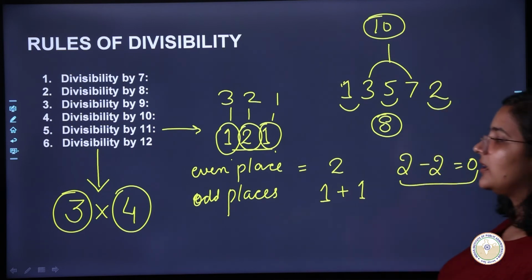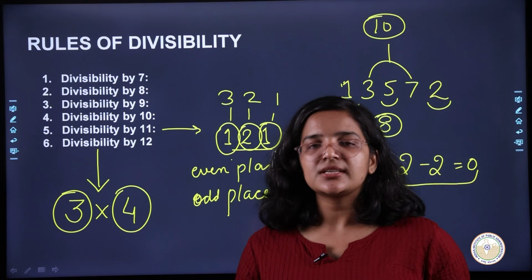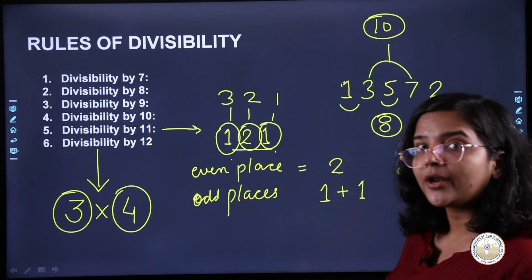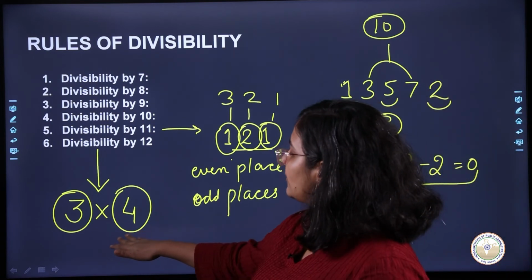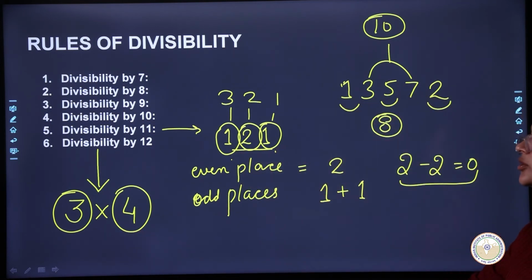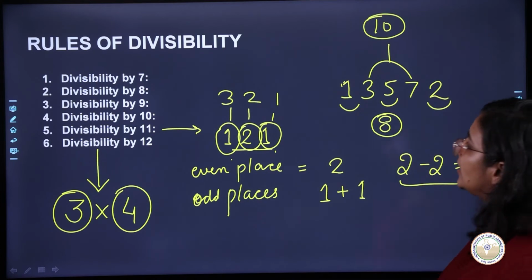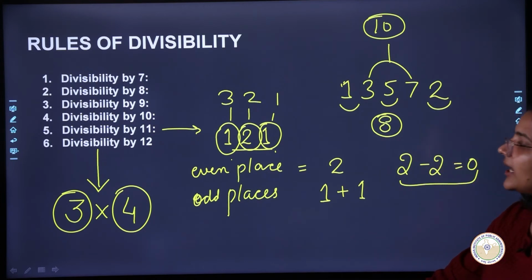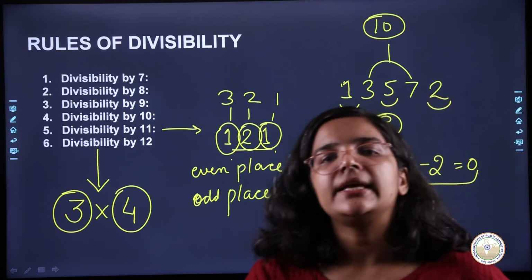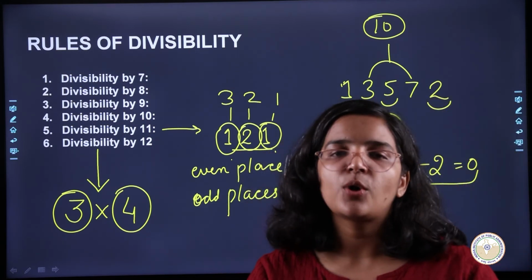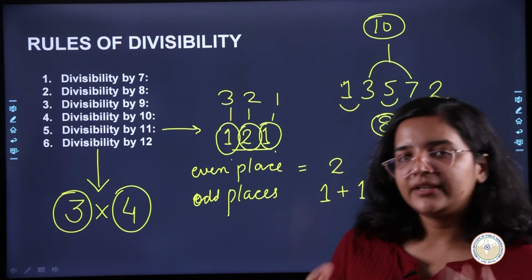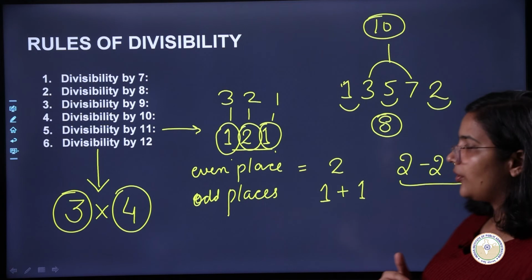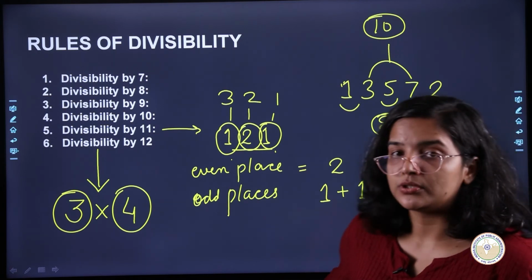And for 4, what will you have to check? Look at the last two digits, are they divisible by 4 or not, or are the last two digits 0 or not, okay? So if you are able to check these two things, then that number is going to be divisible by 12, okay? So these are all the criteria that we have for checking divisibility quickly. So even if you have a bigger number or a smaller number, you'll be able to quickly tell whether it is divisible by a particular number or not using these rules, okay?